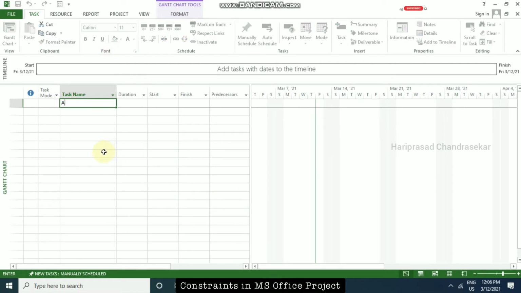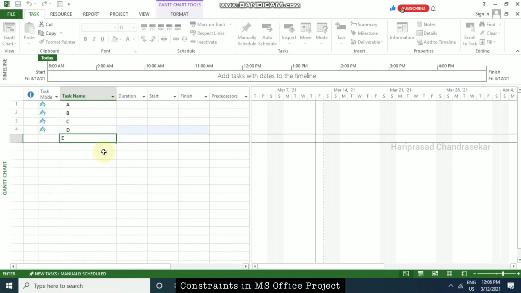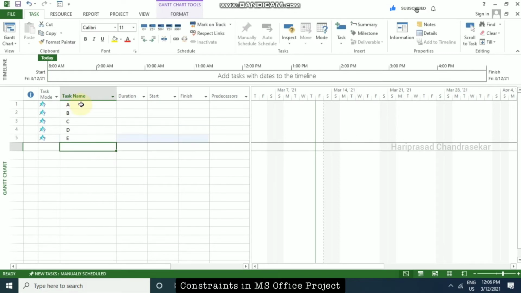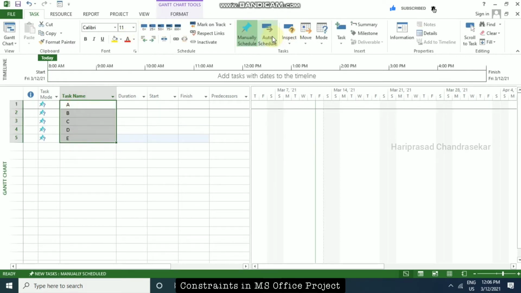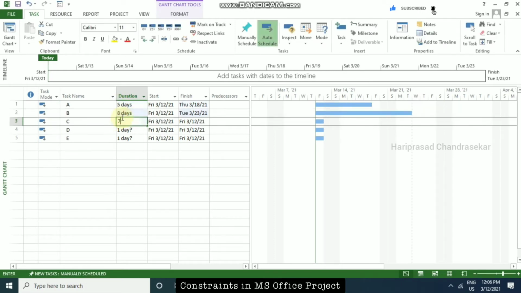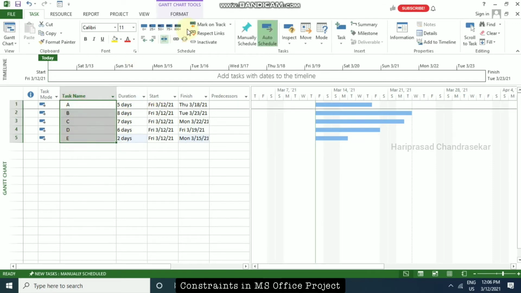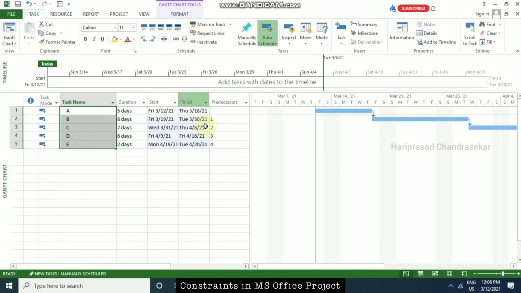Okay, I will consider a small project as usual. So auto schedule. Now immediately by default it is taking 1 day and a question mark. This is the estimated duration. That is what we have in the settings. Okay, now I am just going to put a task, and as usual I am going to link finish to start. Okay, so the predecessor will come automatically.